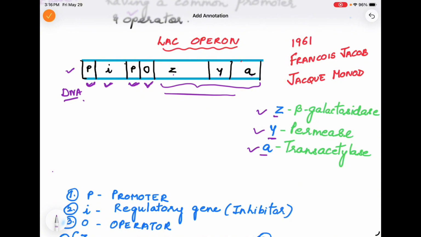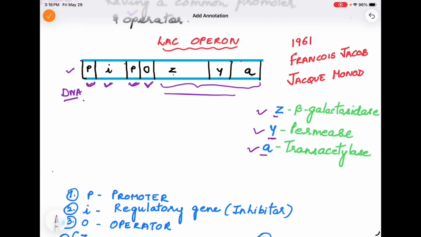Gene Z, whatever you say, it produces finally, after transcription and after translation, the enzyme beta galactosidase. Then gene Y produces permease and gene A produces transacetylase. So these are the components of Lac Operon.